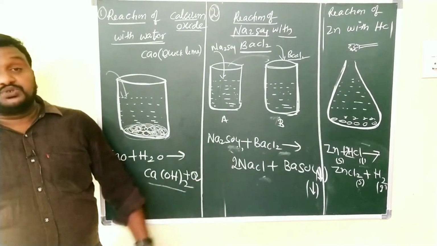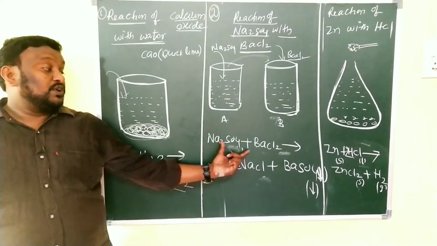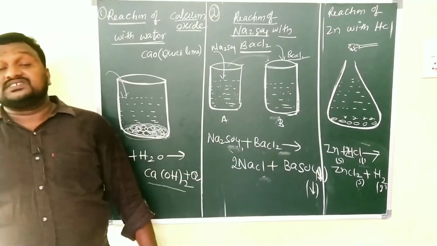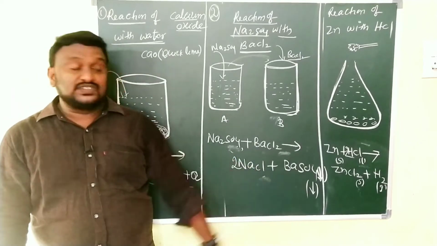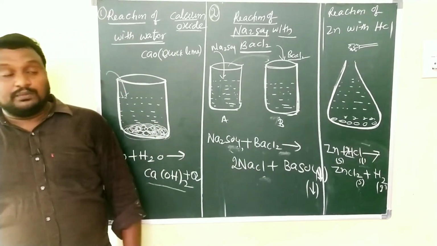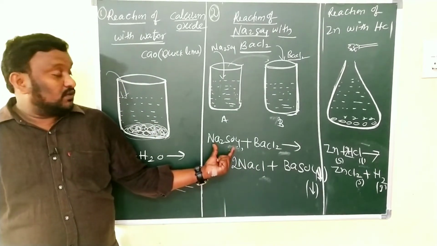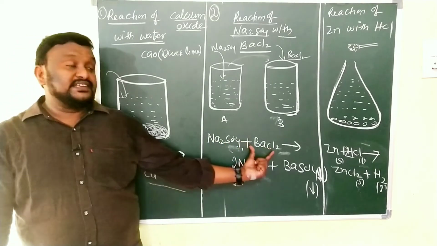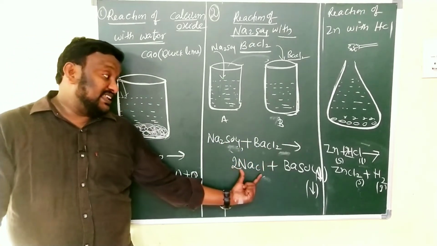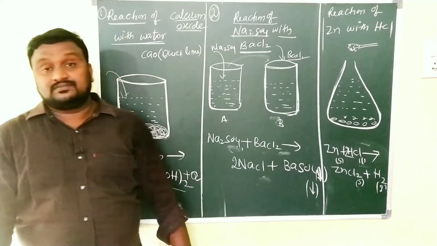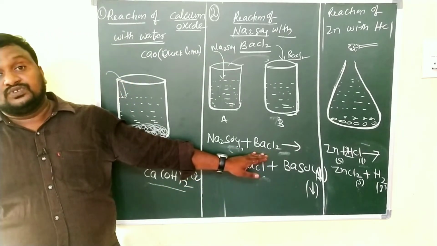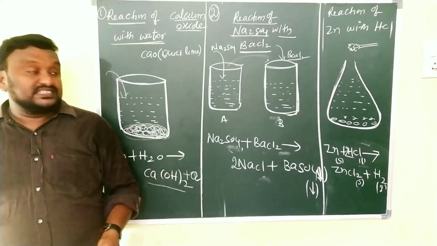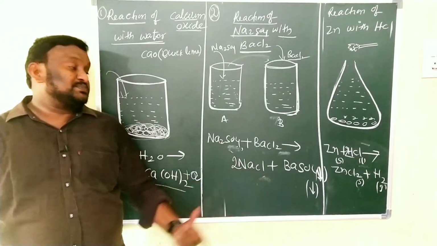So when we mix together Na2SO4 and BaCl2, what do you get? NaCl, sodium chloride, and barium sulfate. Children, here you can observe the reactants are what? Na2SO4 and BaCl2 are the reactants, and NaCl and BaSO4 are the products. The properties of these two are different from these two. So children, in our 9th class this is the example for a displacement reaction.